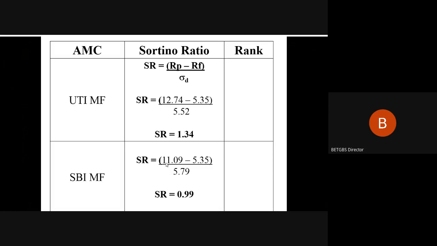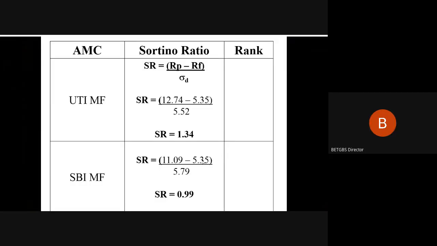So SBI, the portfolio return was 11.09, the risk-free rate was 5.35, and the downward risk was 5.79. So when we evaluate this ratio, our answer is 0.99.